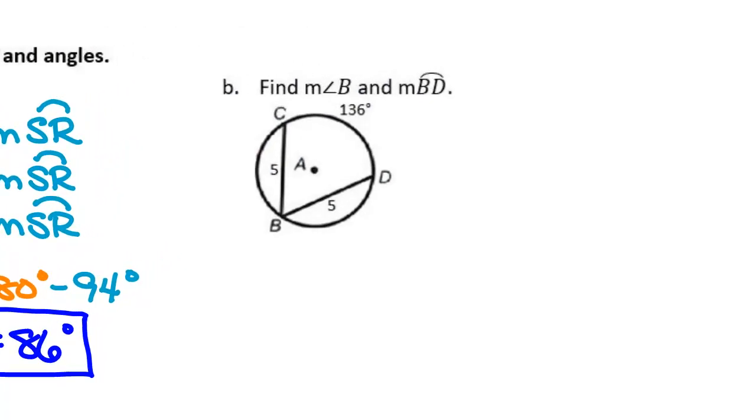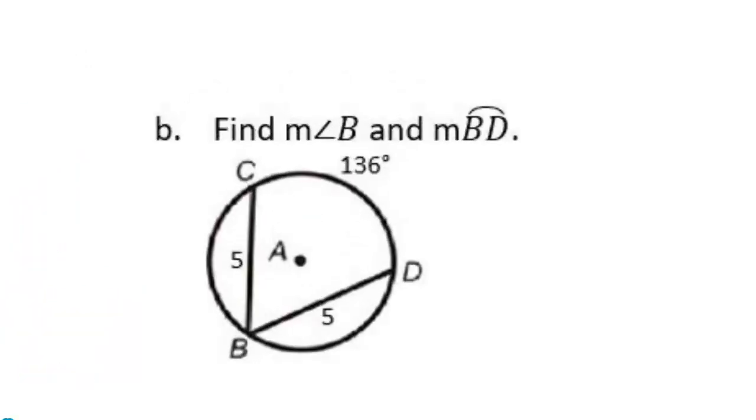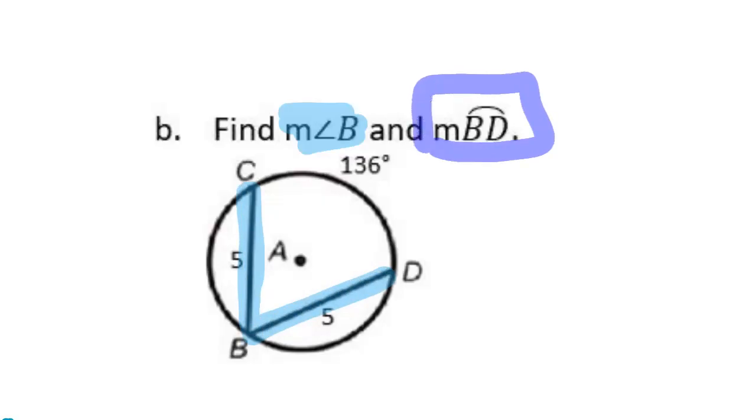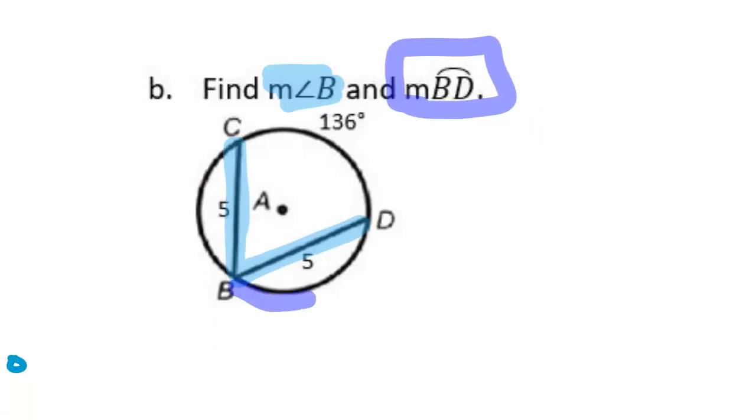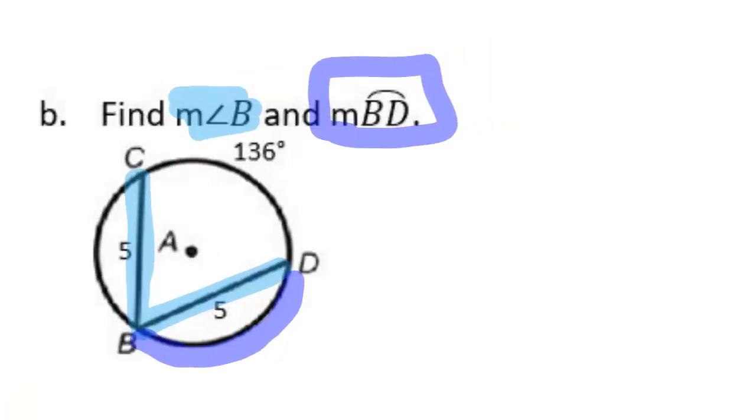All right. We have one more problem to do, number 5, part B. They want me to find two different things here. They want me to find the measurement of angle B. That's this angle. And then they want me to find arc BD, the measurement of arc BD, this one right here. How would I find the measurement of angle B?